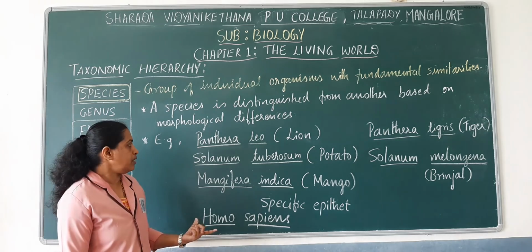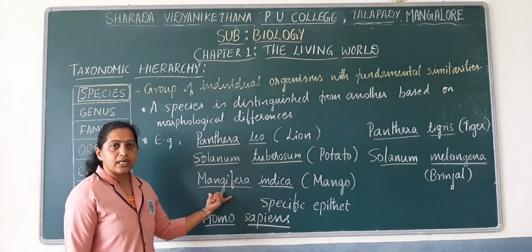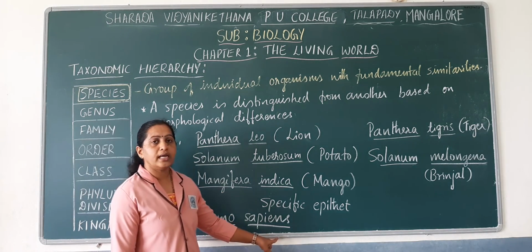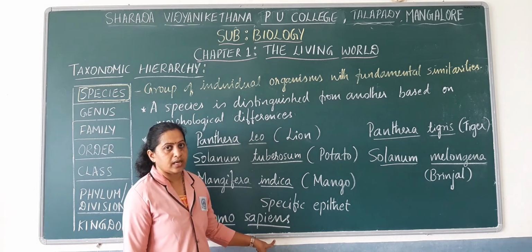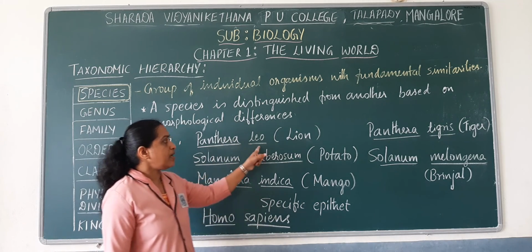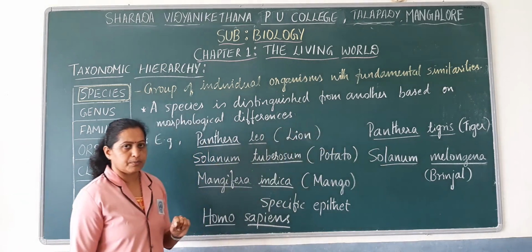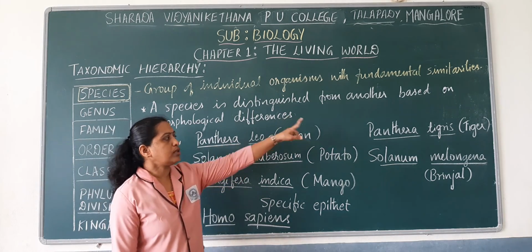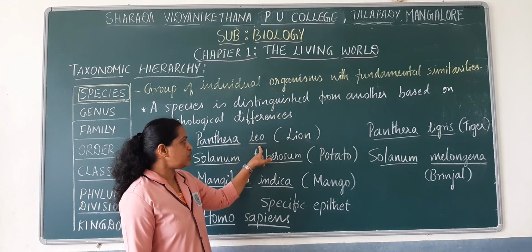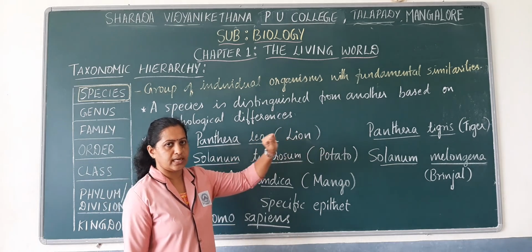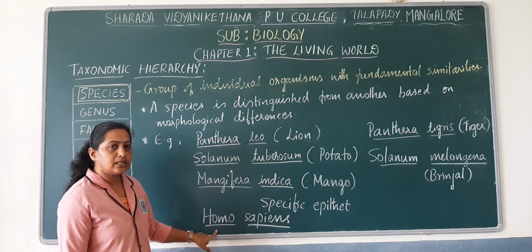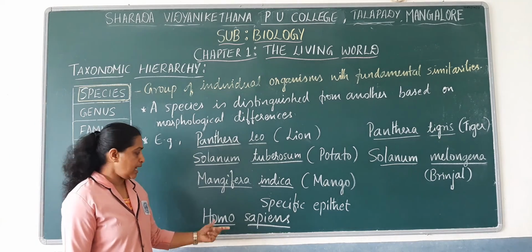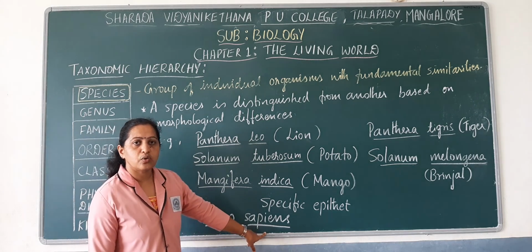And you have to remember that there are certain genera which may have more than one species. For example, the Panthera genus has more than one species: there is species leo as well as species tigris. Whereas there are certain genera like Homo which have only one species.